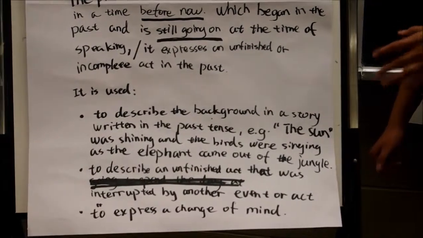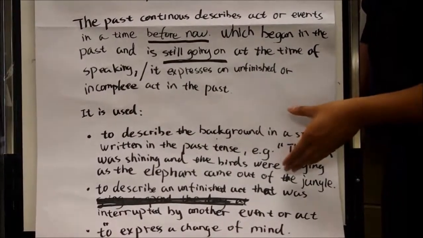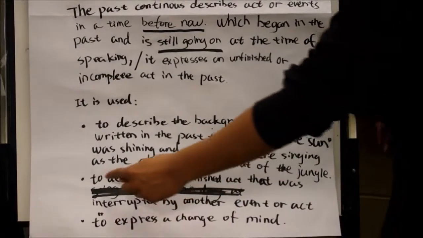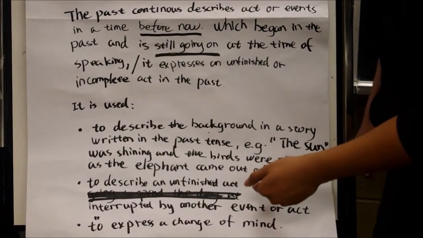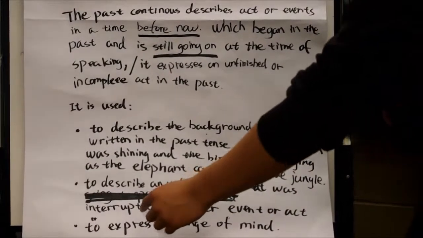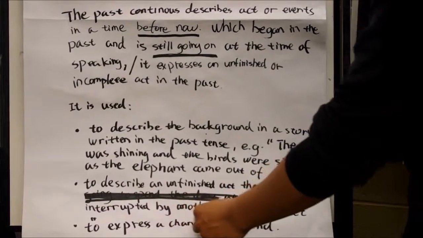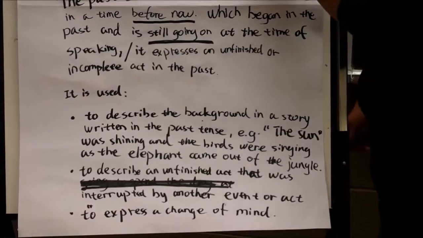This is an example of the first function. About the second one, it describes an unfinished action that was interrupted by another event or action.